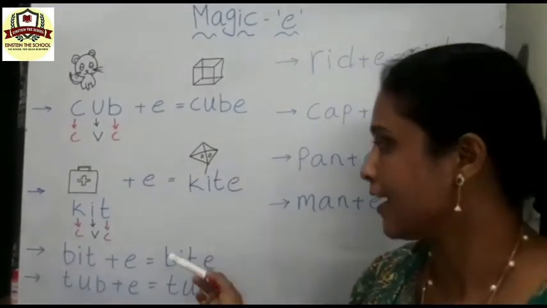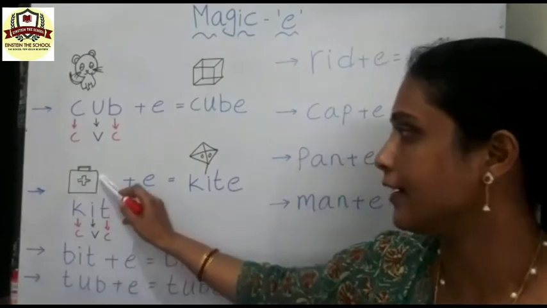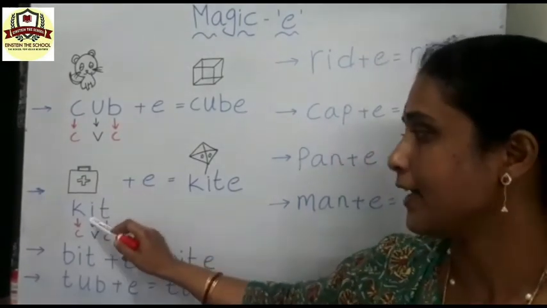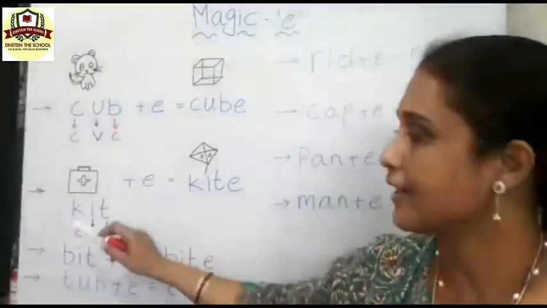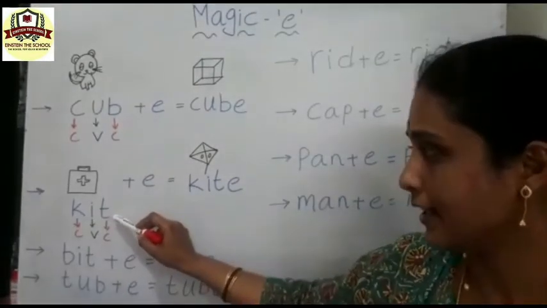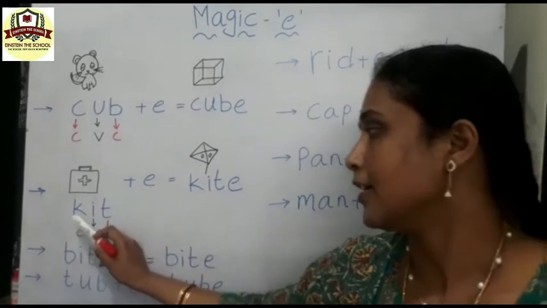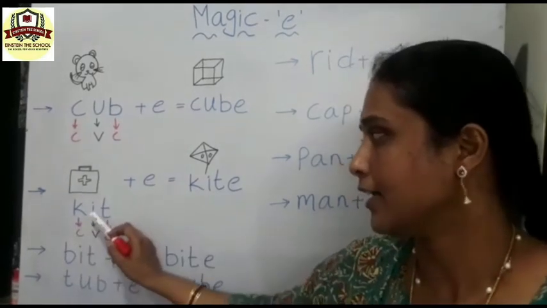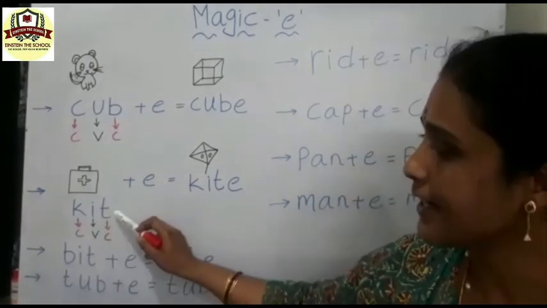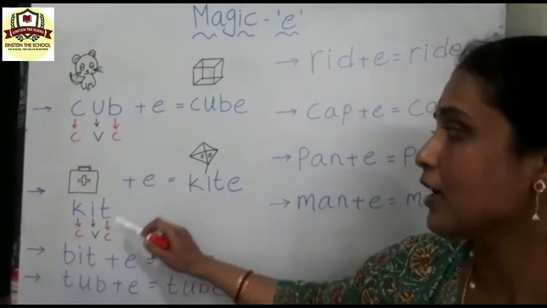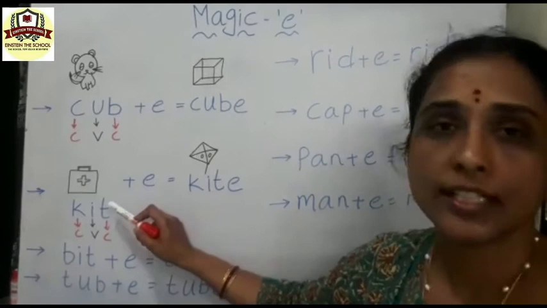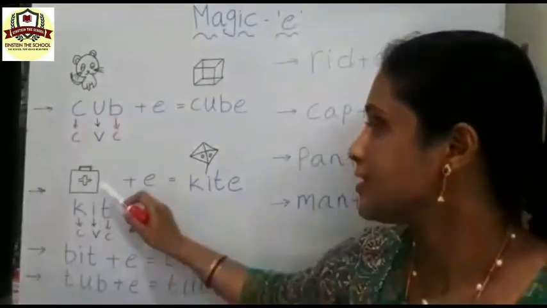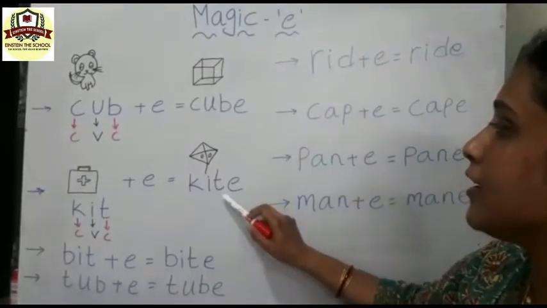Similarly, see another example. What is this picture, children? Kit. What is the spelling? K-I-T. Kit. Here K is consonant, I is vowel, T is consonant. Yes? When we add letter E to the kit, the kit changes to, what is the word here?